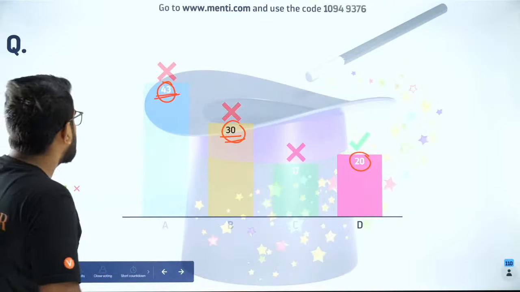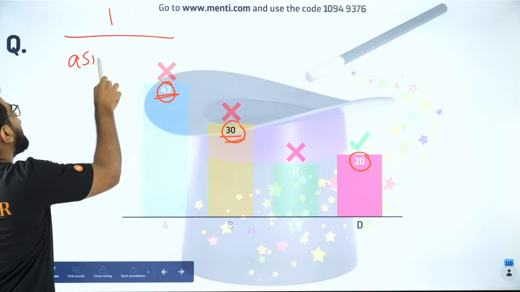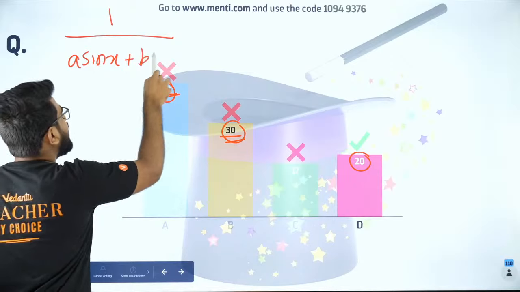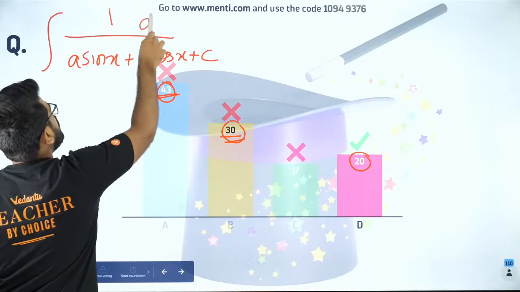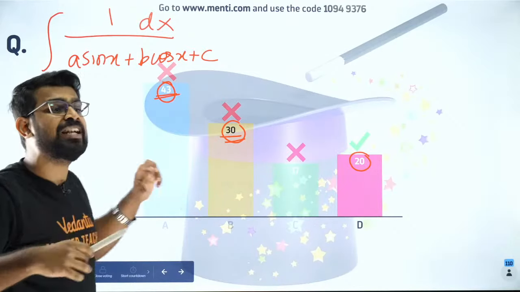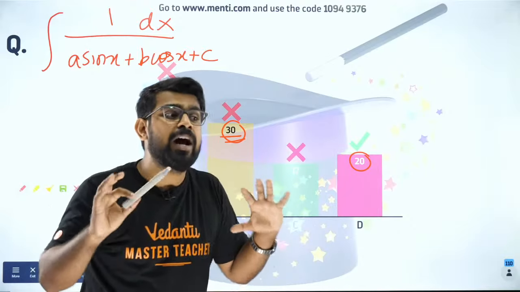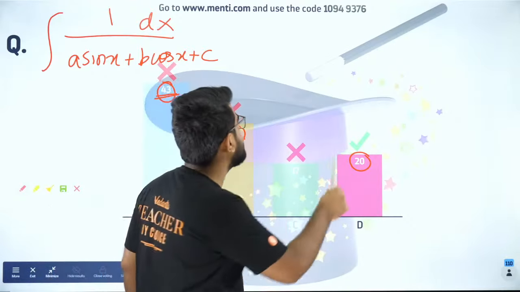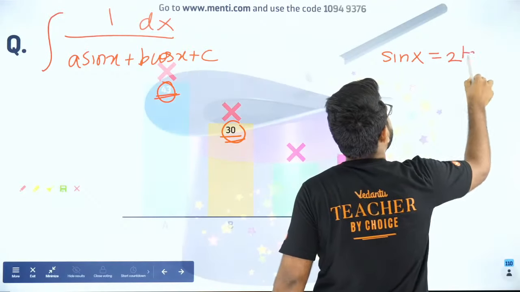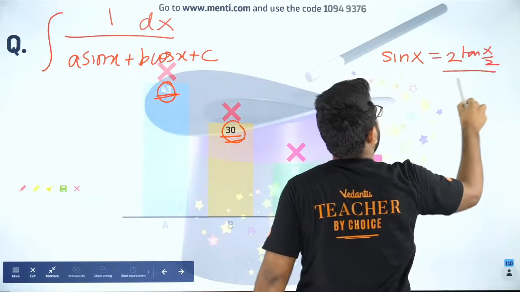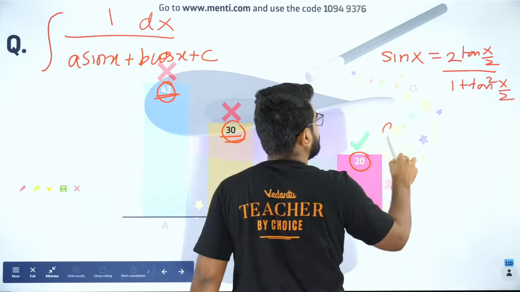Why are you wrong? So guys, whenever you have 1 divided by a linear expression in terms of sine and cos, what you have to do is write it in tan half angles. So I will write, my dear students, sin x as 2 tan x by 2 divided by 1 plus tan square x by 2. I hope you all are aware of that.